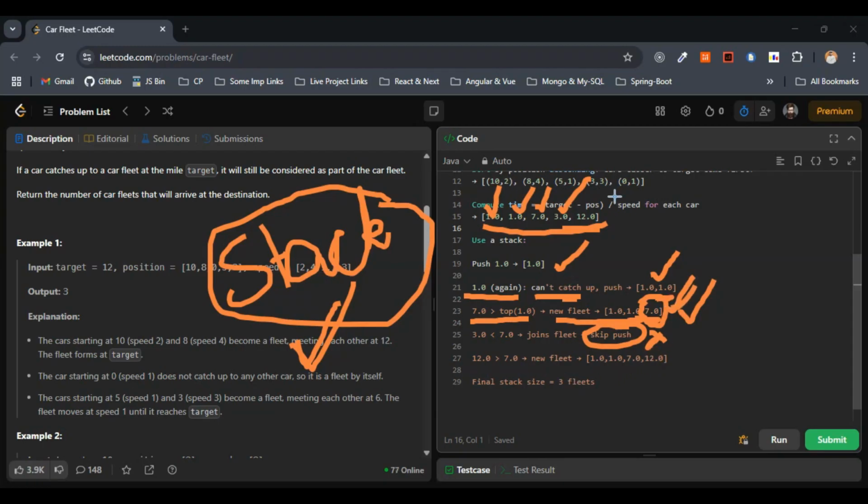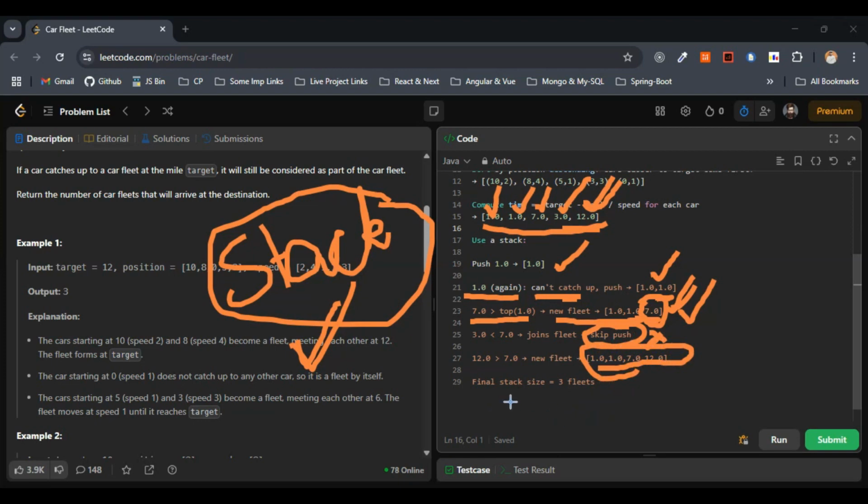Next we have the value 12. We will check whether 12, at the top of the stack we still have 7, is greater than or less than 7. 12 is greater than 7, so this forms a new fleet, and we will push it to the existing stack. So this will be 1.0, 1.0, 7.0, and this one 12.